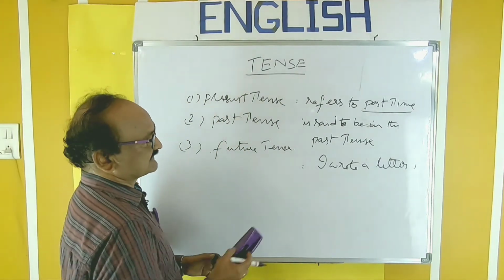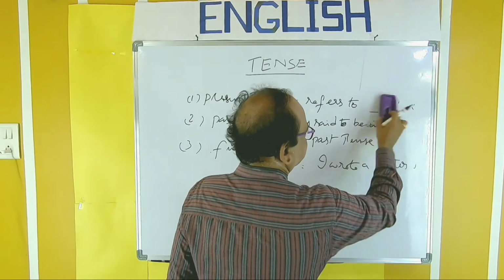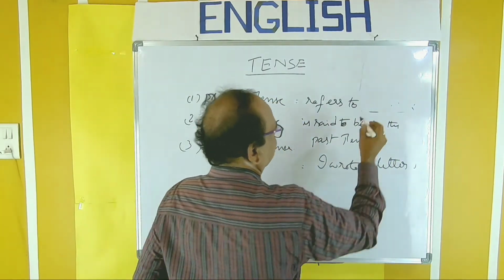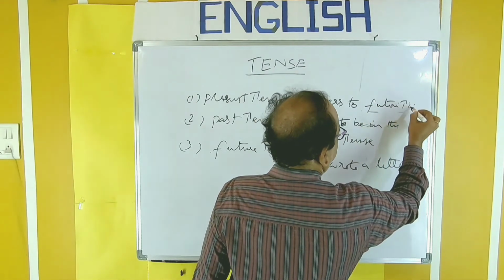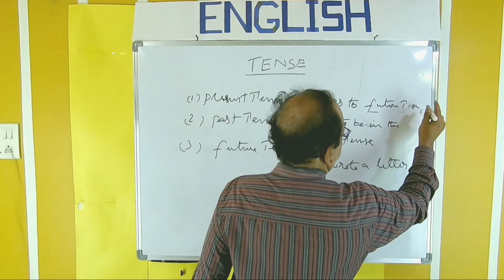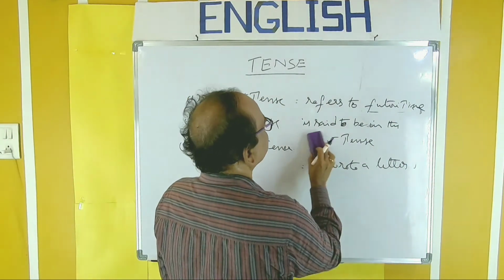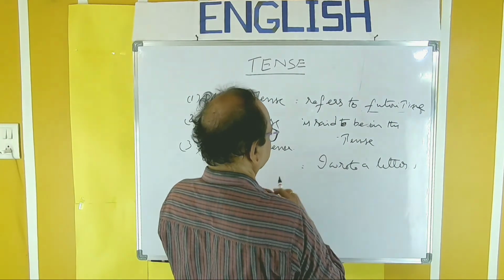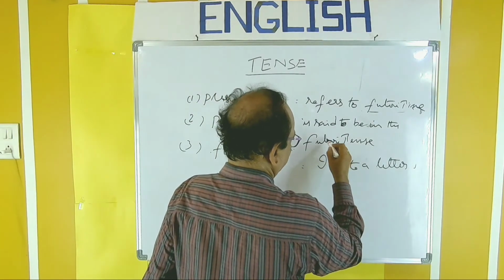Next, future tense. A verb that refers to future time is said to be in the future tense.